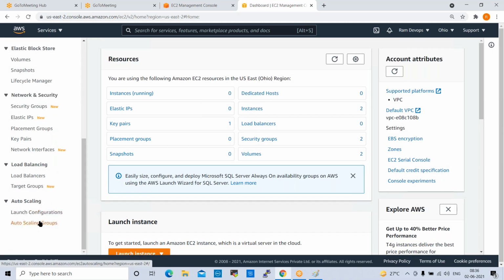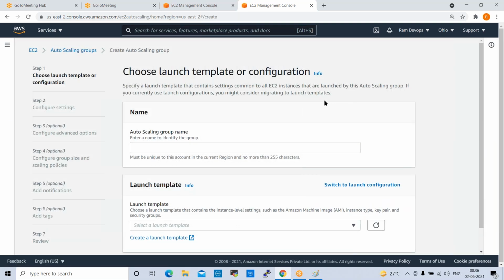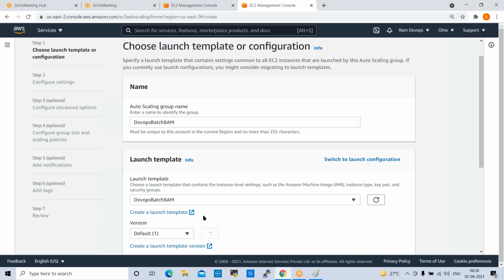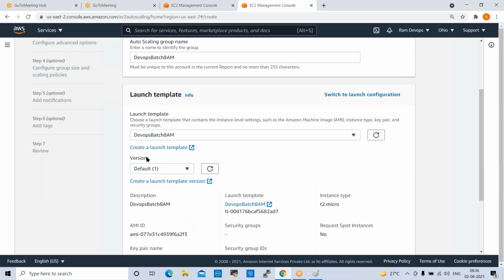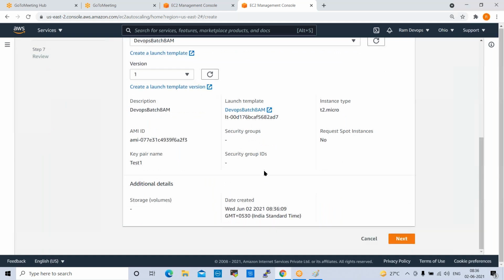So now we can go ahead and create auto scaling group. Create auto scaling group. Auto scaling group name, same name. So launch template. We already created, right? You can choose that. You can select that. So go down here, version. Default version also we can give, or else you can give something. Yeah, go to next.